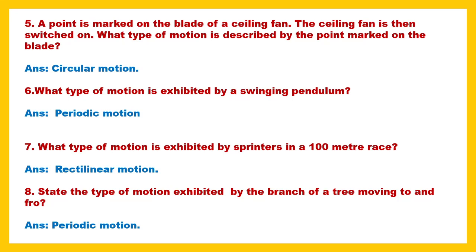Next, state the type of motion exhibited by the branch of a tree moving to and fro. Moving to and fro means covering the same pathway. Covering the same pathway is called periodic motion. That means again and again following the same route, going and coming back, going and coming back, following the same pathway. This motion is called periodic motion.